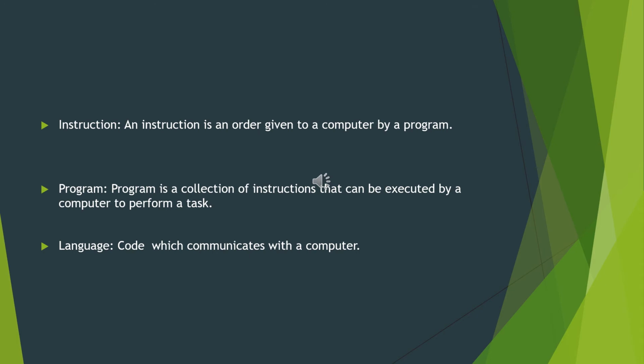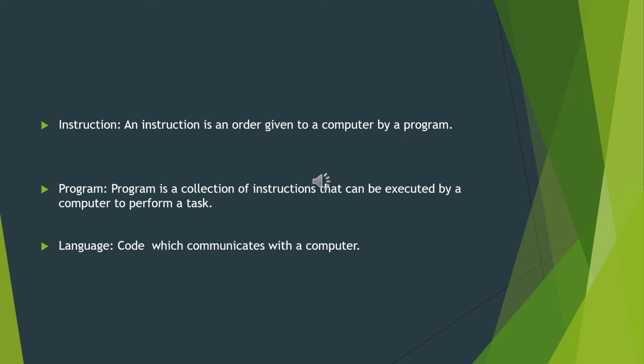Then we have to tell something to the computer, and that is called a task. We are telling some order to the computer, which is called a task. An instruction is an order given to a computer by a program. That is nothing but the programming language.